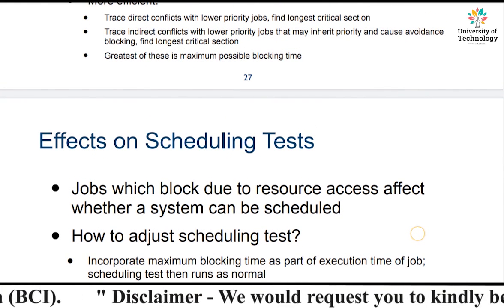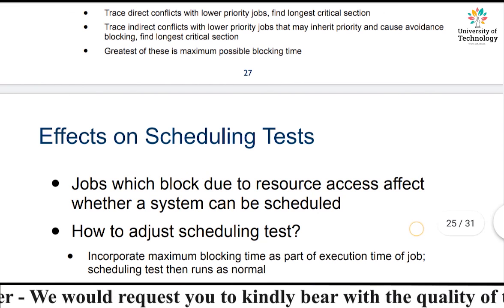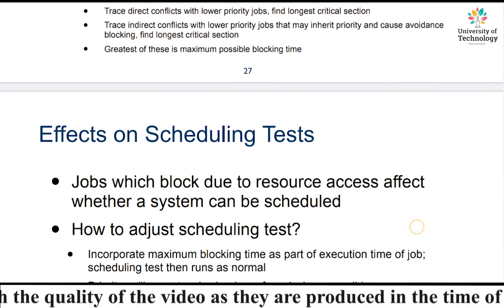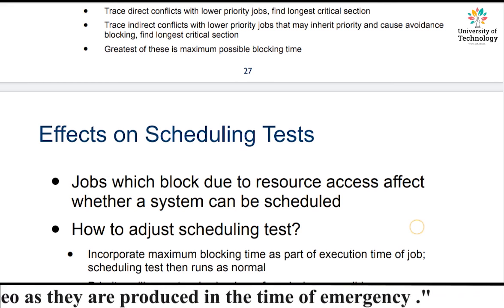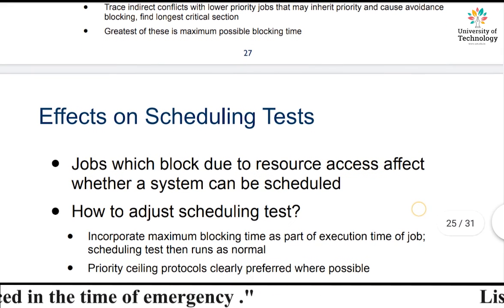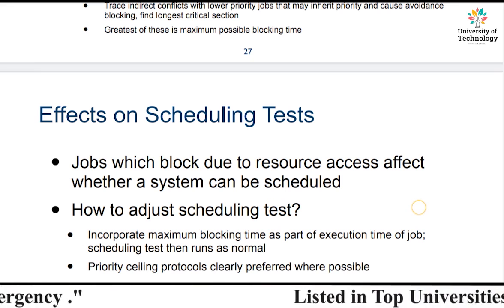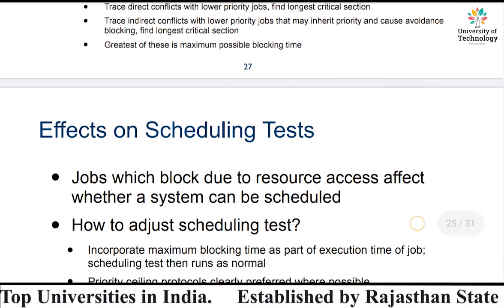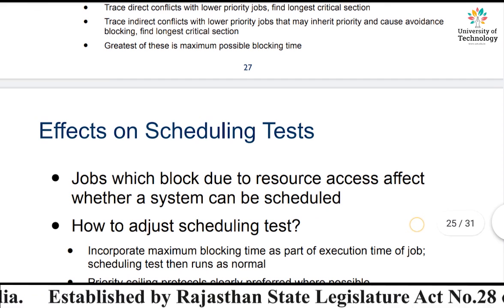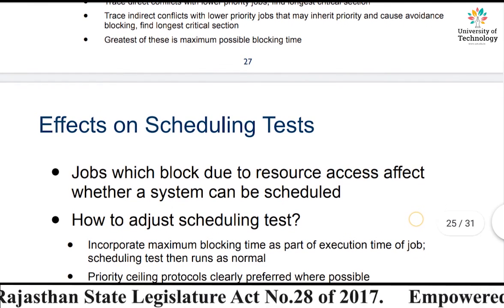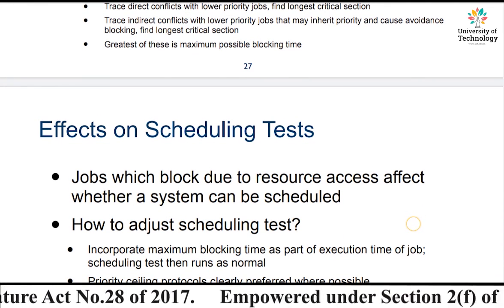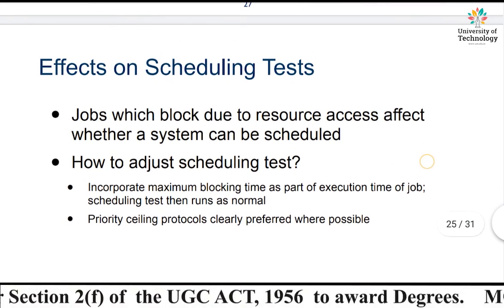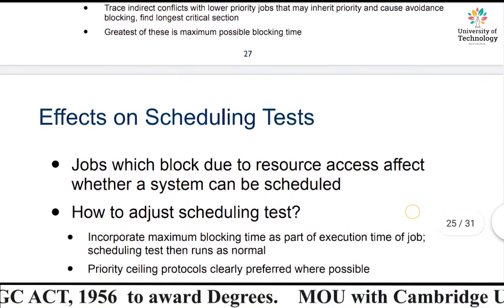When there is more than one low priority job, we calculate each critical section, and whoever has the longest will be opted. This is the maximum possible blocking time. In short, the maximum blocking time is equivalent to the longest critical section of, don't forget, the lower priority job. Clear?